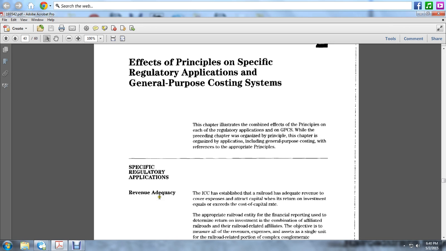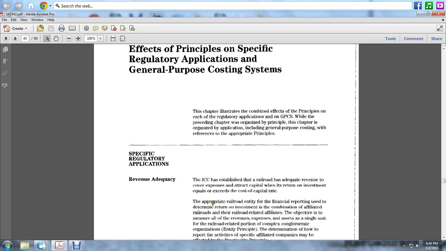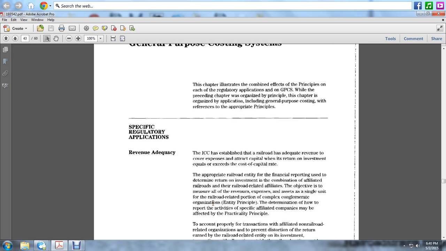Specific regulatory applications. The Interstate Commerce Commission has established that a railroad is adequately revenue-covering its expenses to attract capital when its return on investment equals or exceeds the capital rate. The appropriate railroad entity for financial reporting is determined using the investment in combination with the railroad's railroad-related affiliates. The objective is to measure all the revenues, expenses, and assets of the single unit of the railroad-related portion of a complex conglomerate organization: the entity principle.